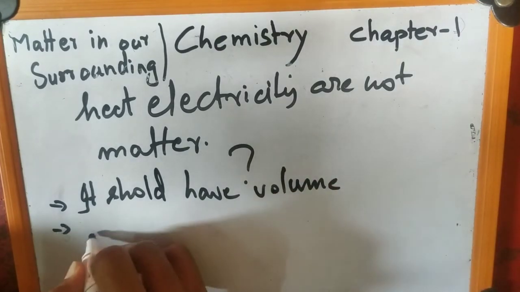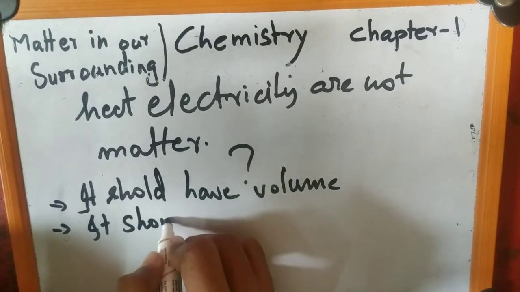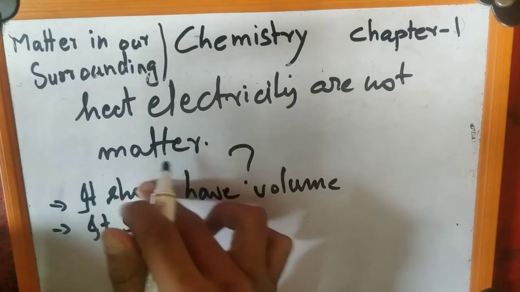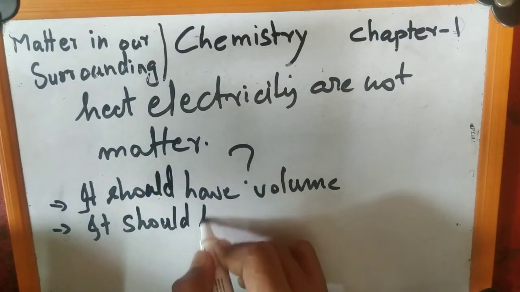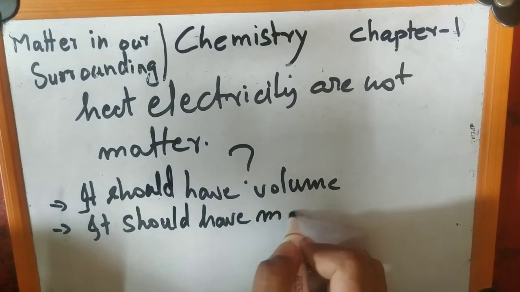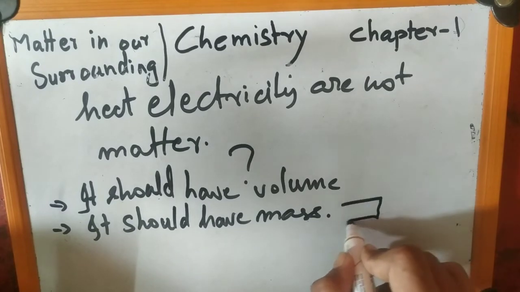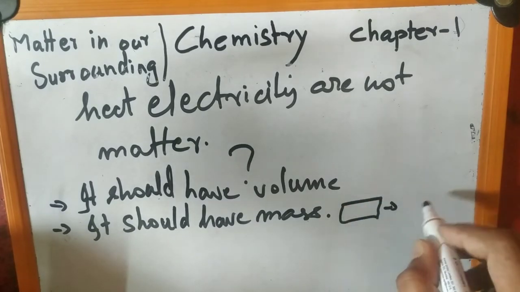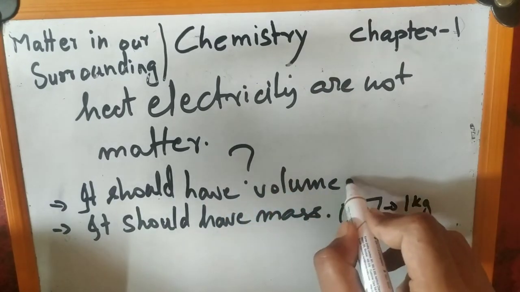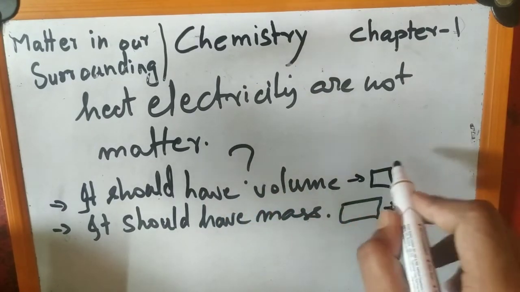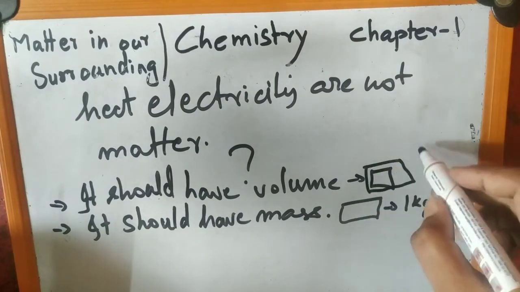Second, it should have mass, meaning it should have weight. Like a book is matter, it has some weight like 1 kg. Volume, like a book is matter and it occupies space anywhere on the ground or table.